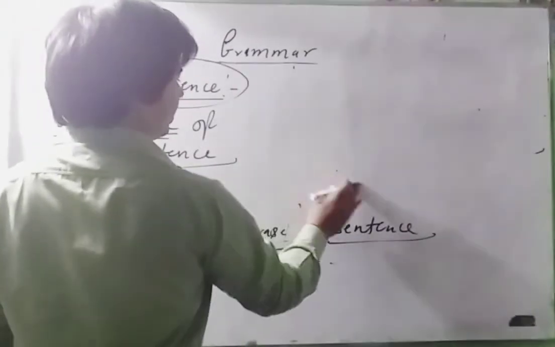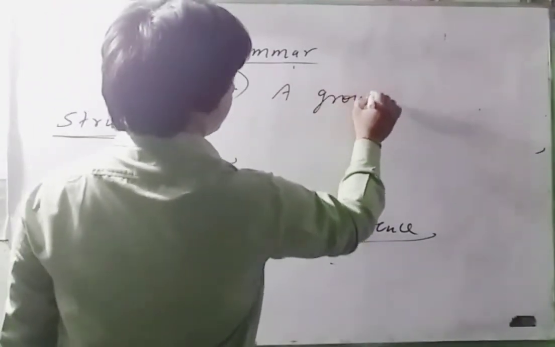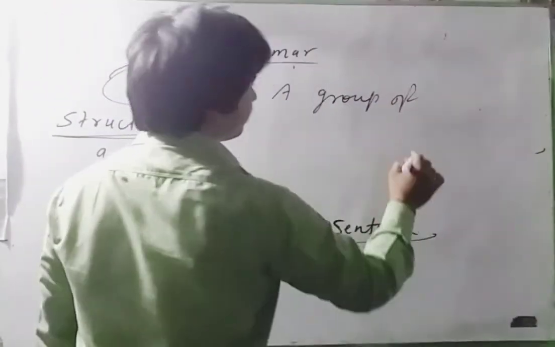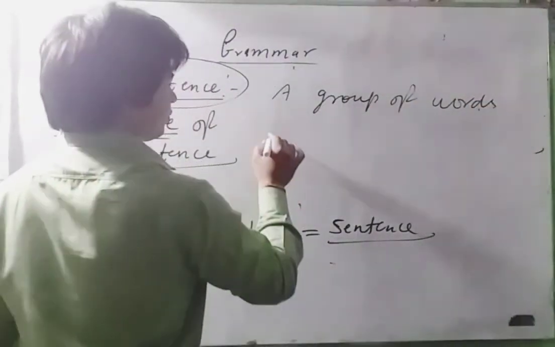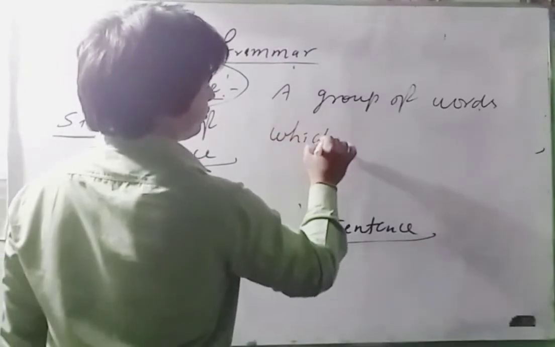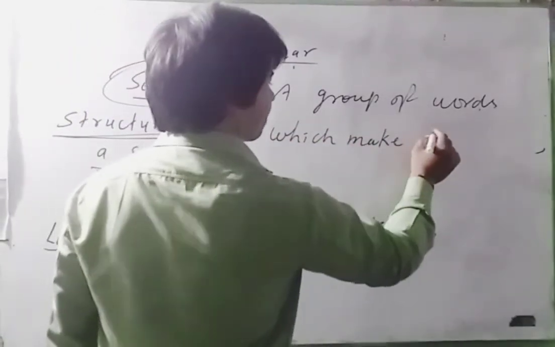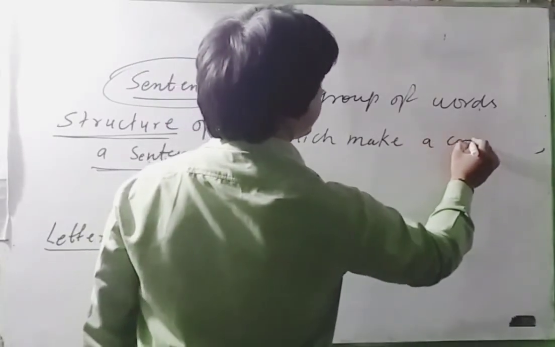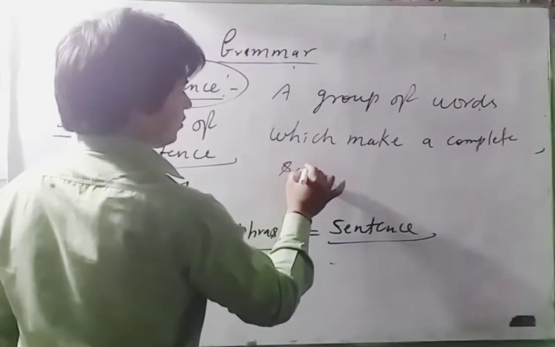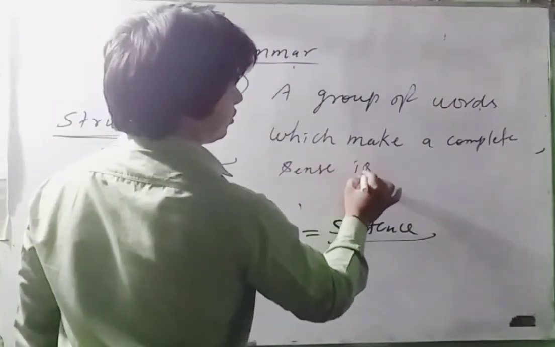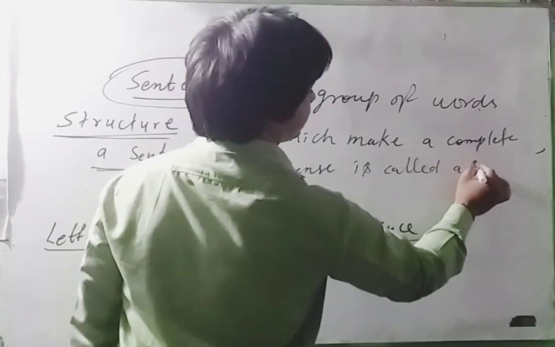With the help of that, we can say that a group of words which make a complete sense is called a sentence.